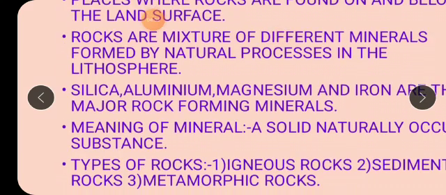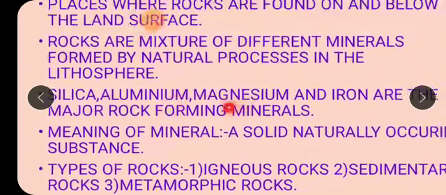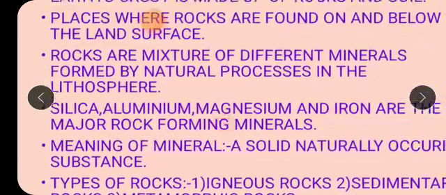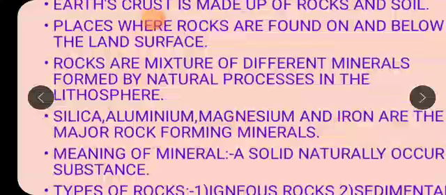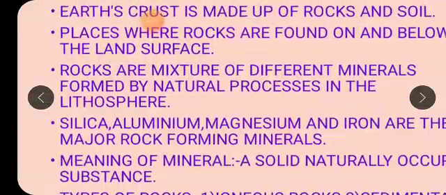Okay. So which are the examples of such minerals? It is silica, aluminium, magnesium and iron. These are some major rock forming minerals. Major important minerals from which we can have the rocks. What are their names? Silica, aluminium, magnesium and iron. So these are some of the names of minerals from which we can have the rocks.